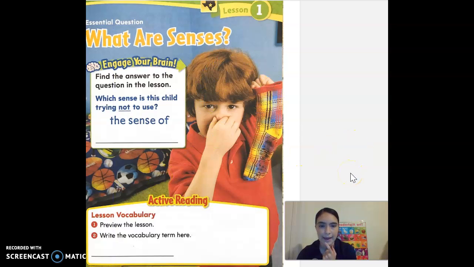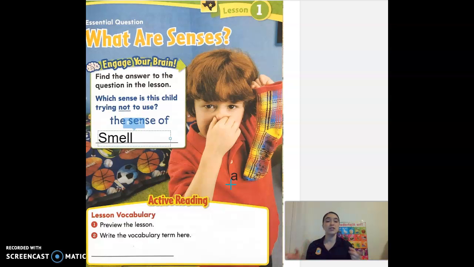I see a little boy who's covering his nose and waving a stinky sock above his face. Okay, which sense is this child trying not to use? Very good, the sense of smell. On your paper, go ahead and write this down. That's right. He's trying not to use his sense of smell because of that stinky sock.